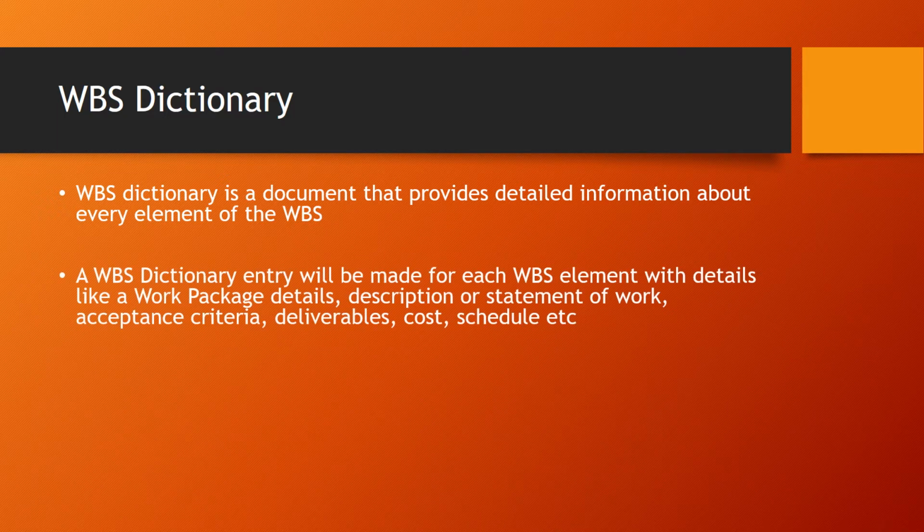Now, a WBS dictionary entry. You have entries for each of the elements. Each entry for each WBS element will have details like work package details, description or the statement of work, the acceptance criteria, deliverables, cost, and schedule. All of these details pertain to every single WBS element. Every single WBS dictionary entry corresponding to a WBS element will have all these details.